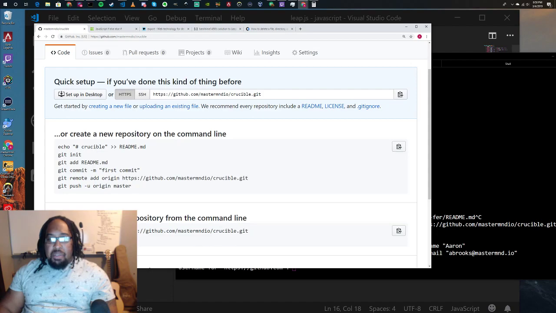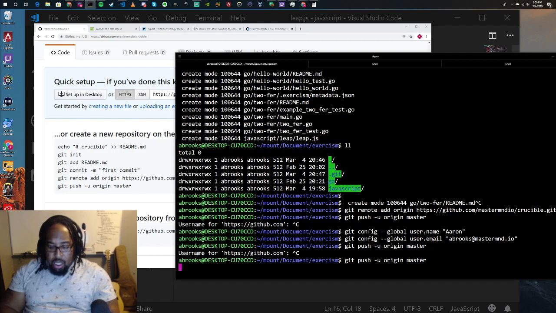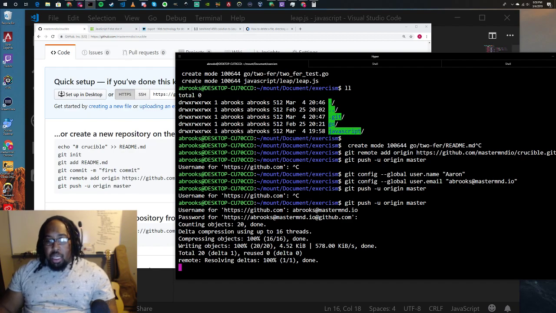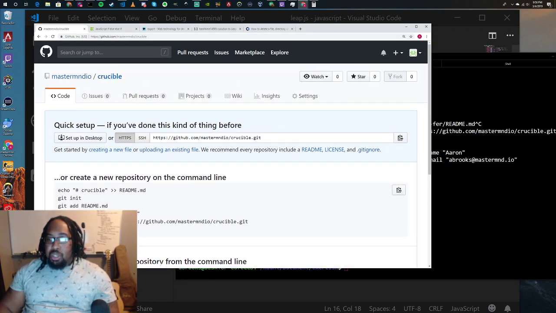Do I have... That's interesting. It shouldn't be asking for... Oh, yes, it should. Actually, I don't know what my username is. I need to check it out. Username, password. Cool. So now I pushed it up here. I'm actually not used to that because I have everything set up with SSH keys, so I never have to put in my username and password. That threw me off for a second.